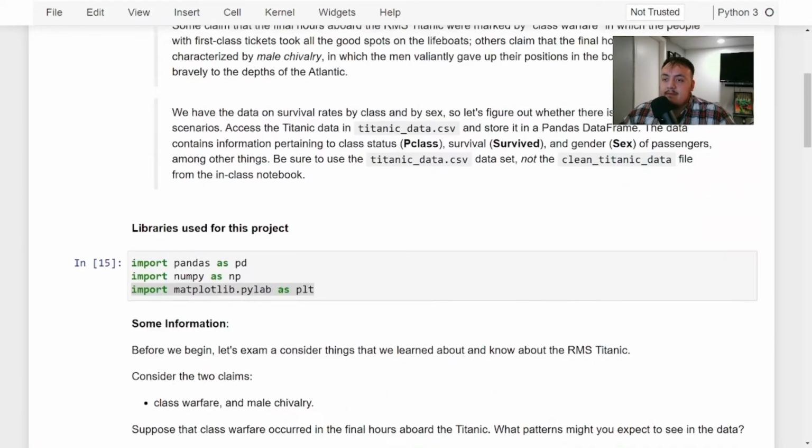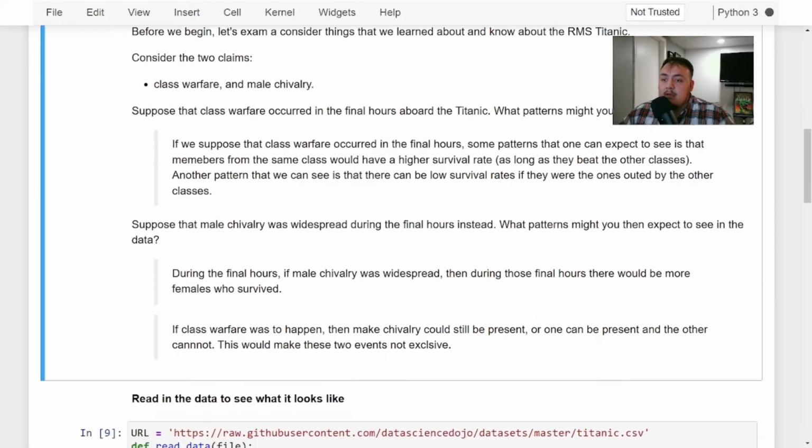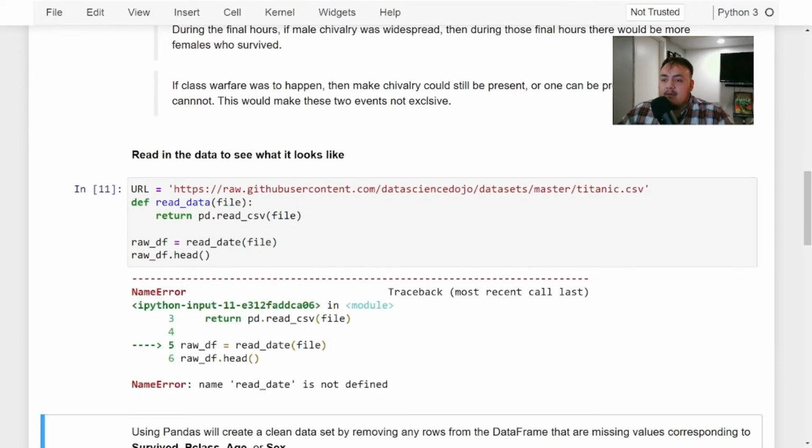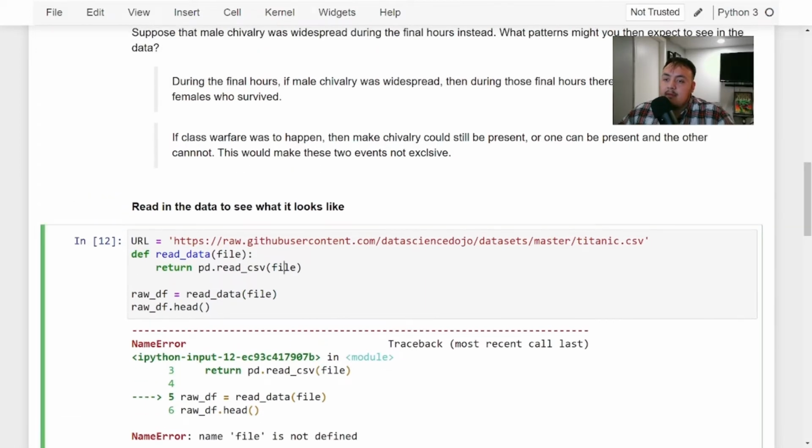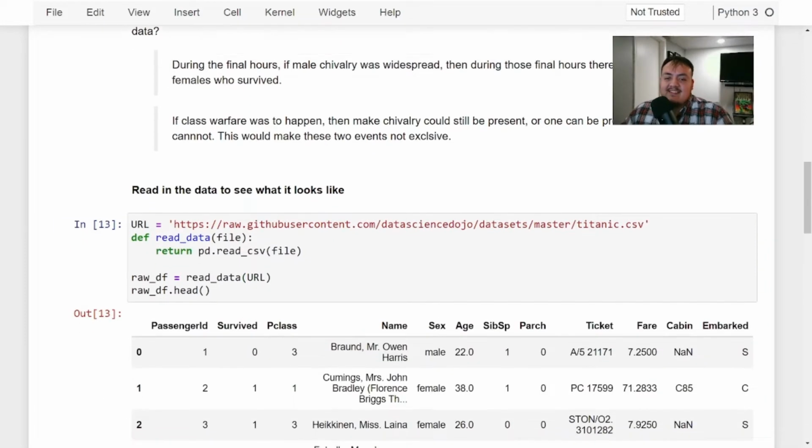Oh, whoops, didn't do this one. Remember, always run your libraries first. Read data file, because we're passing in the URL. Oh my goodness. Okay, we're starting off not strong, but that's okay.